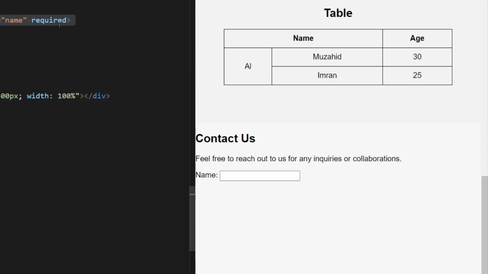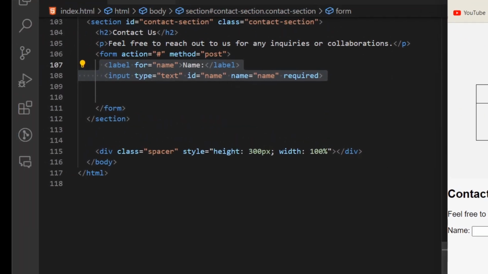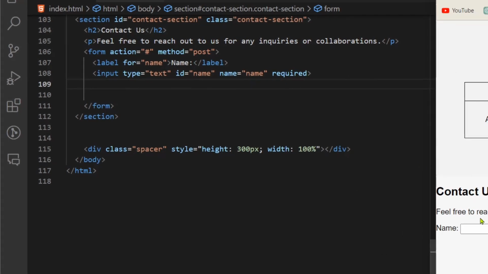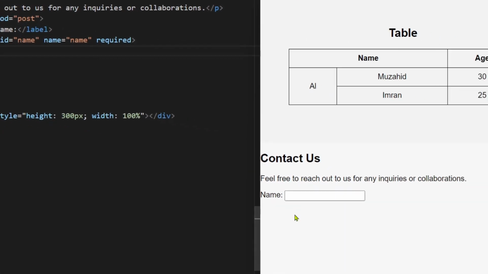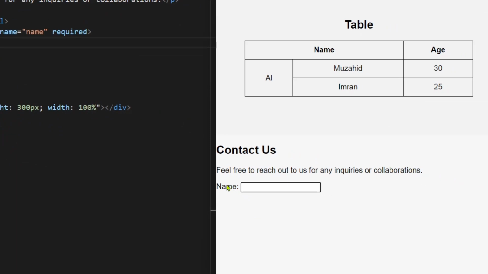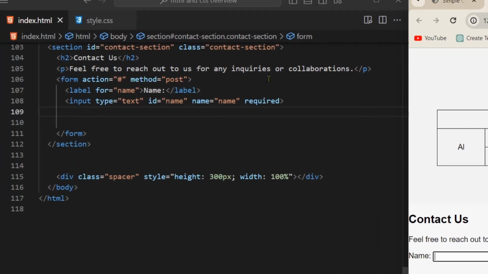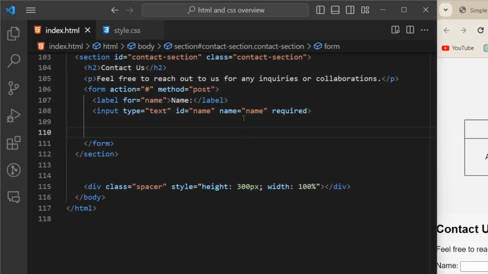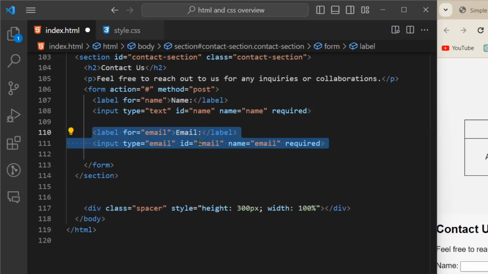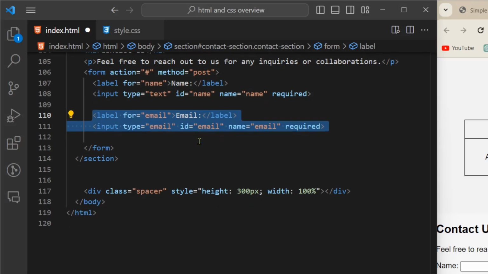So this will be the input text, and similarly we have many more input types and different form elements. And for this label, if we click on it, you can see our input field is focused directly, so this helps for better control.